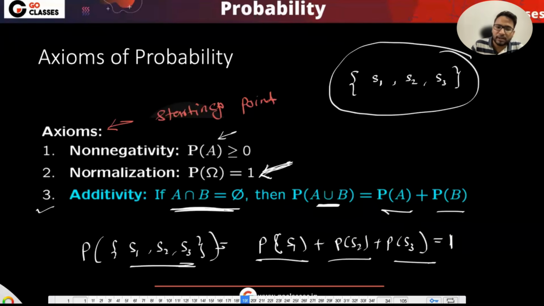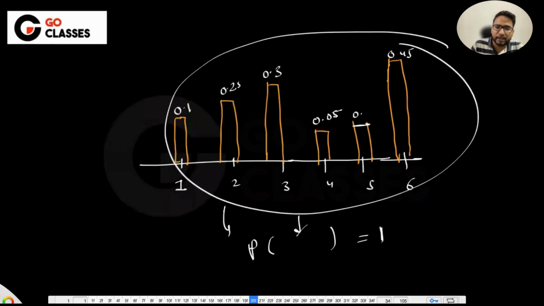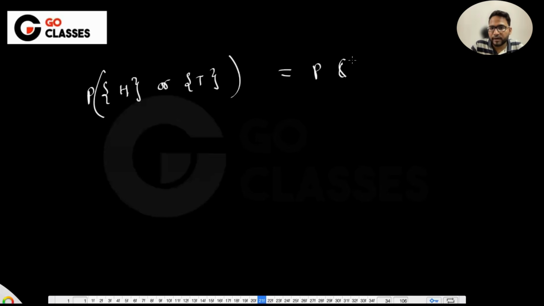Now suppose someone asks me what is the probability that head will occur or tail will occur. Basically I will say that this is the probability of head plus the probability of tail.